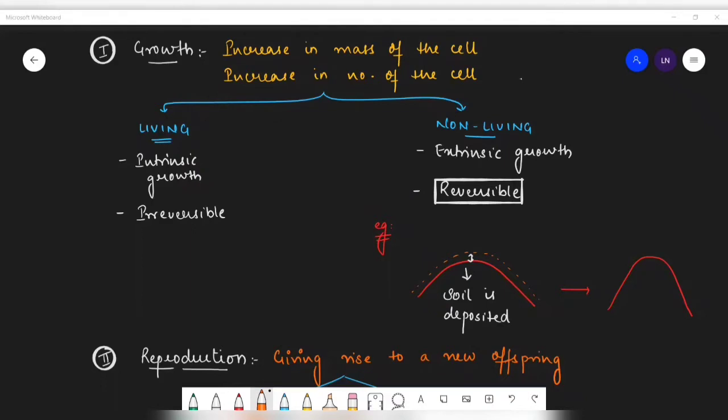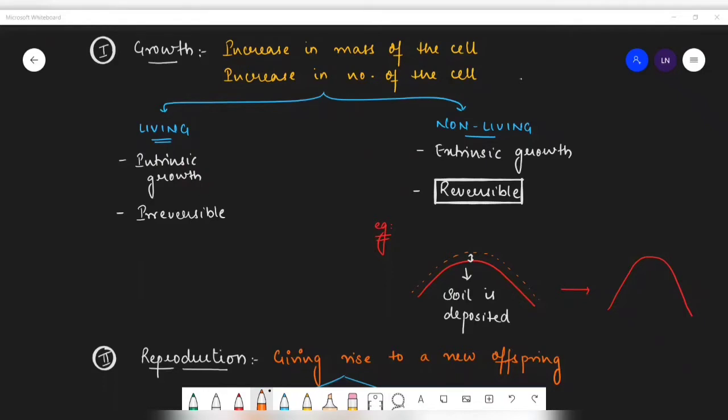Now, what is it, intrinsic growth? Now, when I'm growing, do you find any kind of deposition of cells on me? No. It is the internal growth, isn't it? My cells are dividing, my cells are multiplying, then deposition is happening. Everything is taking place inside the body, isn't it? That's why I'm calling it to be as intrinsic growth. Whereas in non-living organism, what is happening? It is showing an extrinsic growth, isn't it?